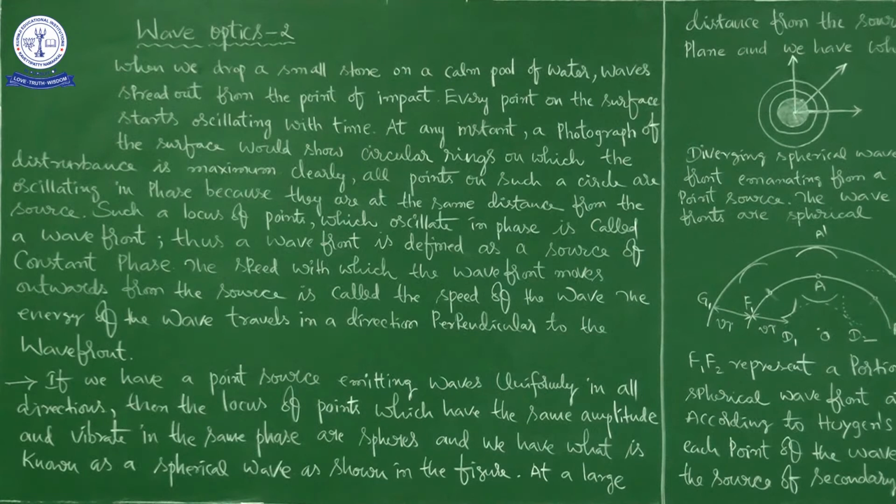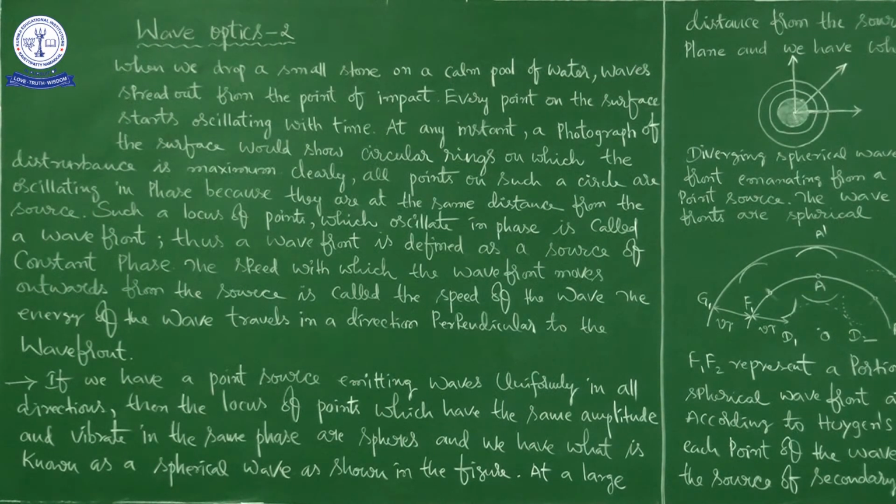Phase gives the state of vibration of a particle. Then what is time period? Time period is the time taken by a particle to complete one oscillation. Next, what is wavelength? Wavelength is the distance between consecutive crest and trough.